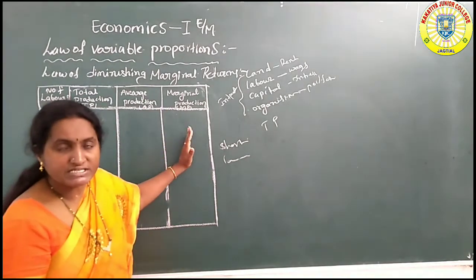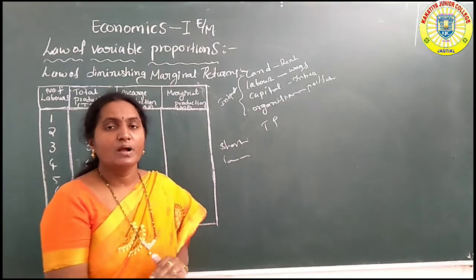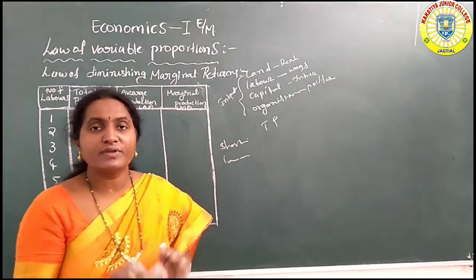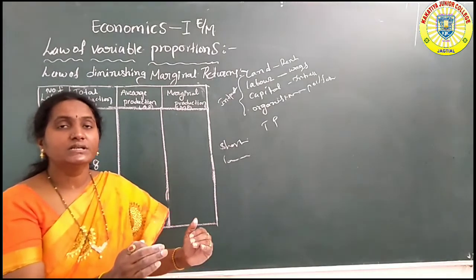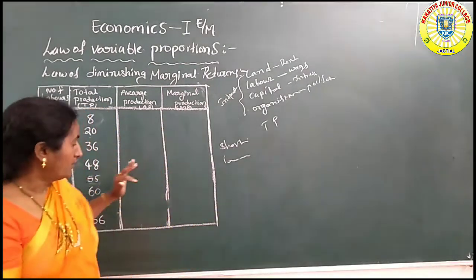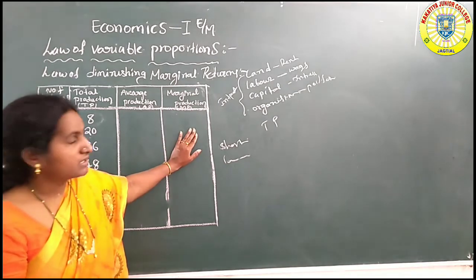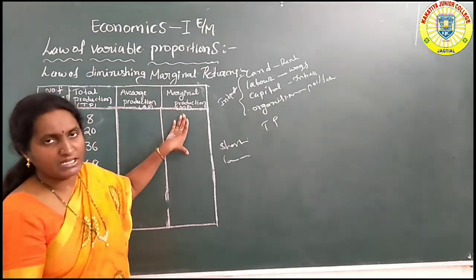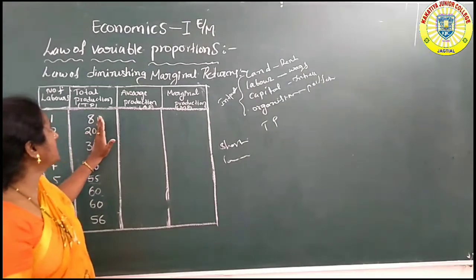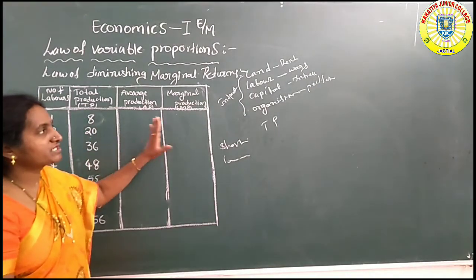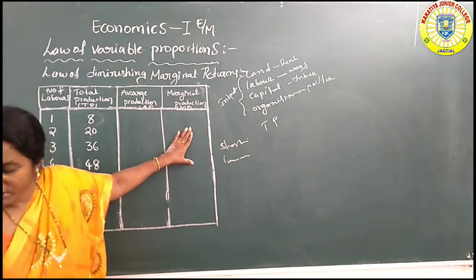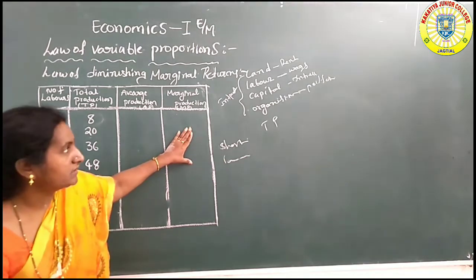Then marginal means additional production. Marginal means additional production: from the additional labors, the produced output is known as the additional production. So additional is the marginal here. So here are the total production, average production and marginal production. Let me discuss it first.